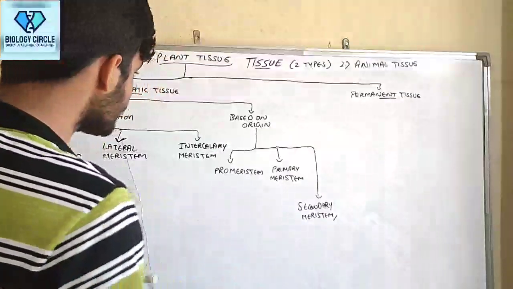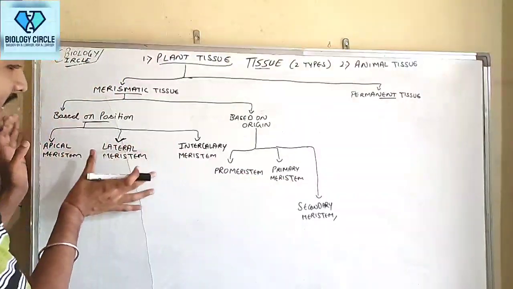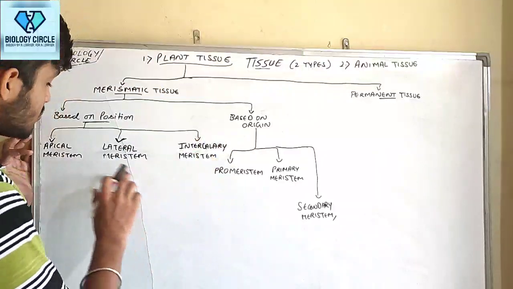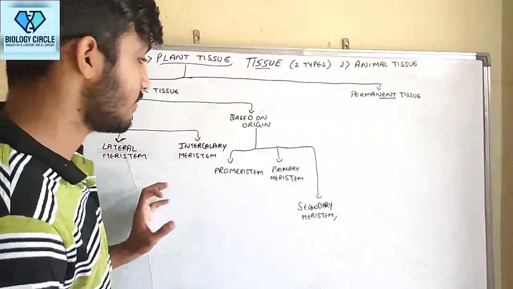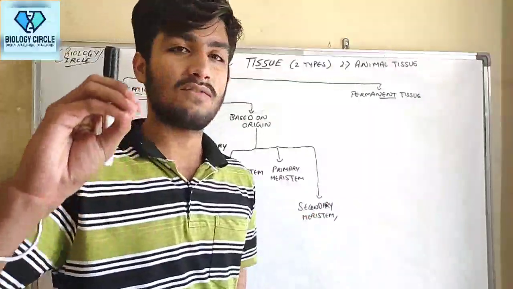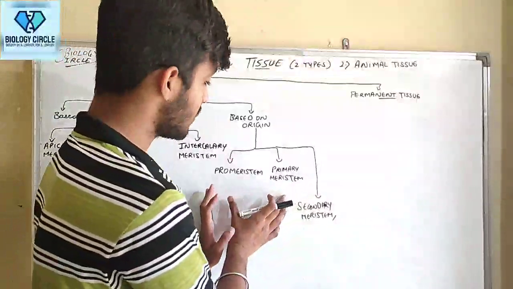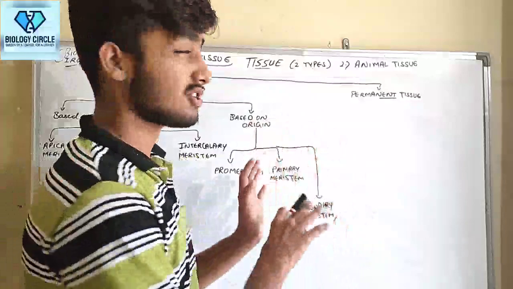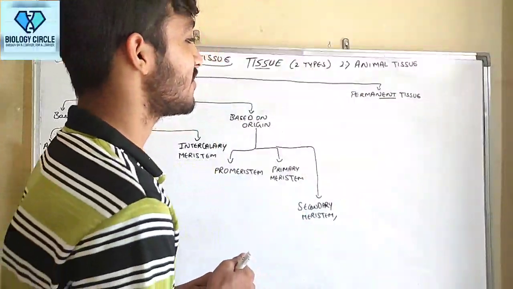Now, guys, in this chapter, our main aim is to discuss apical meristem, lateral meristem, and intercalary meristem. For promeristem, primary meristem, and secondary meristem based on origin, we only have to know the names, not all the information about them. Now it's the turn of permanent tissue.